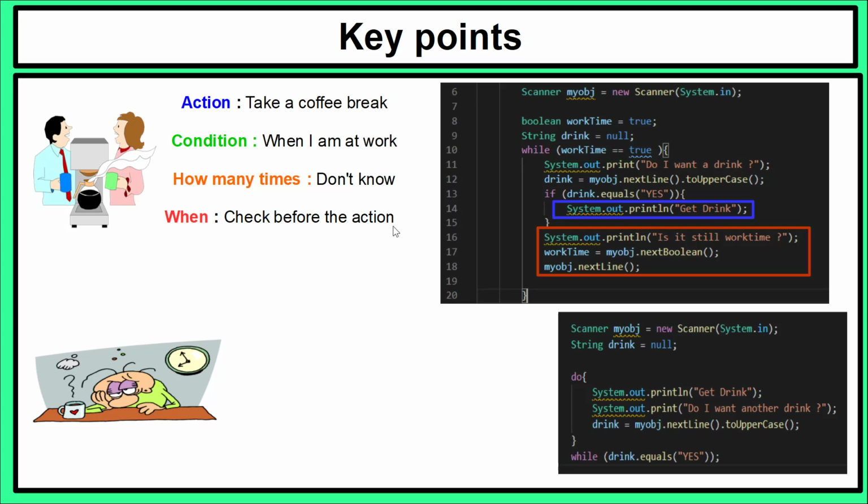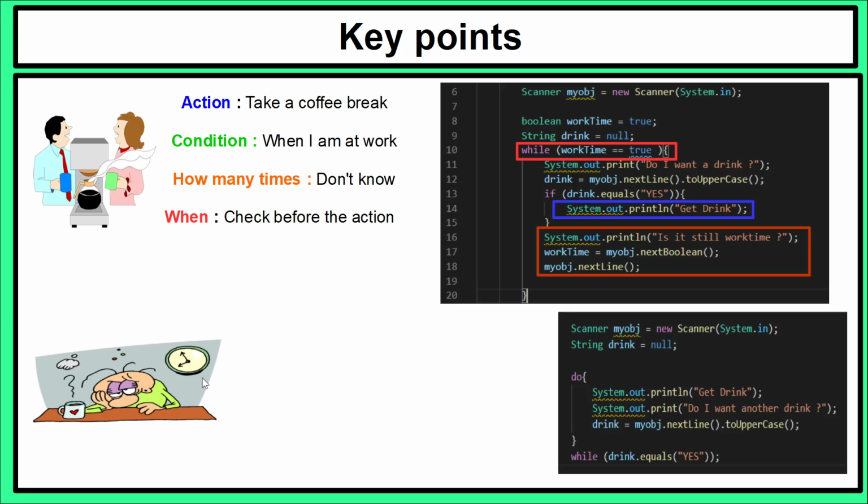And then the last one, when are you going to check that condition? You check that condition before the action. So let's say it's Saturday. Well, if it's Saturday, work time will be false, and we will just skip all of this code because the condition is false, so we wouldn't do it.